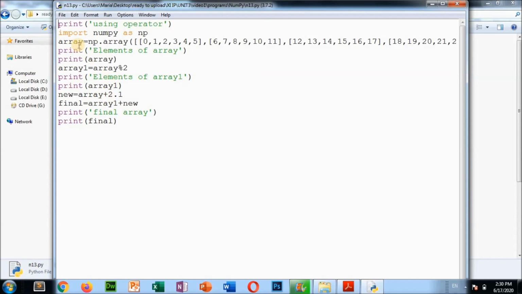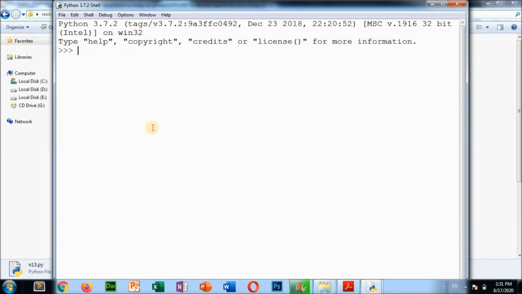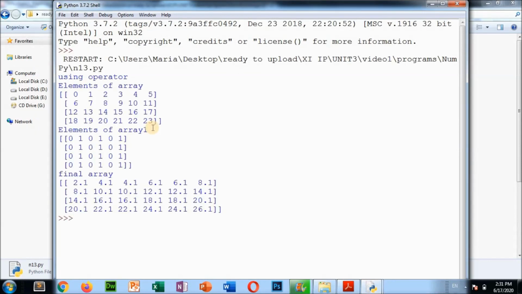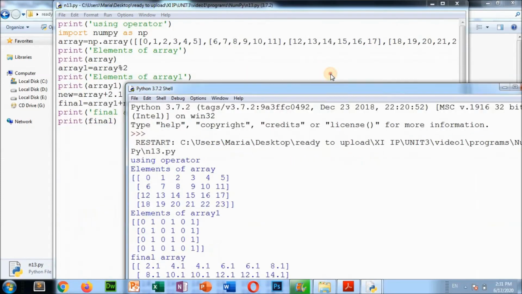See, this is an array. You are just using this operator, modulo and division. You can check: the array elements you are dividing by 2, and you are adding 2.1 to the array elements. Array1 plus new means you are adding the new value to array1's values. So you can see finally what you will get. You can run this program and see how the values are coming using operators, and you can understand clearly.